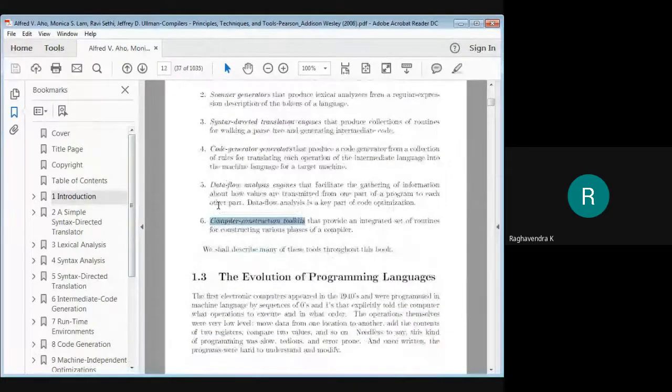Okay. So these are some of the things that we had already discussed. We also discussed the evolution of programming language, where we discussed how new languages emerged because of necessity, from binary language to assembly level language, from assembly level language to high level language. And we also saw how we can classify different types of languages.